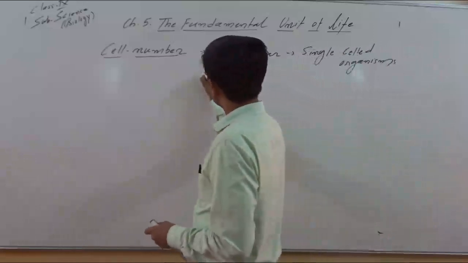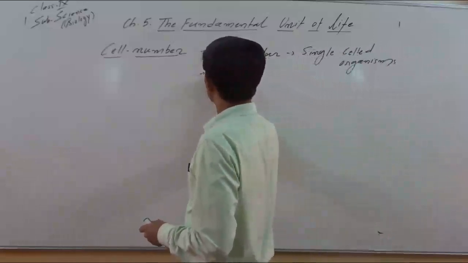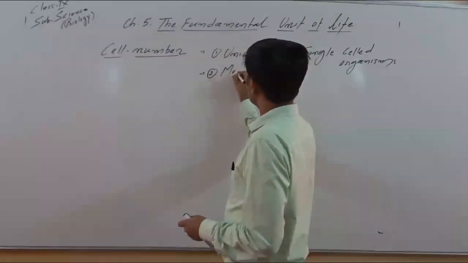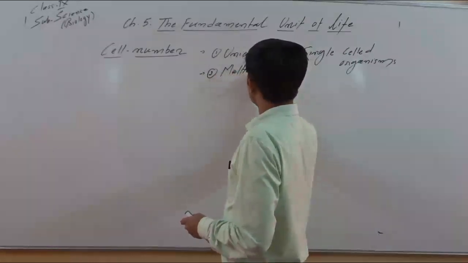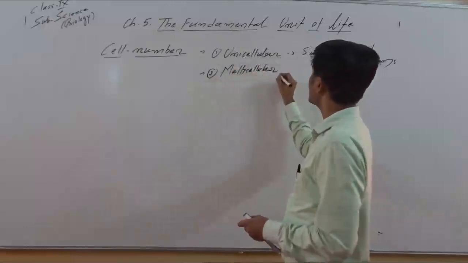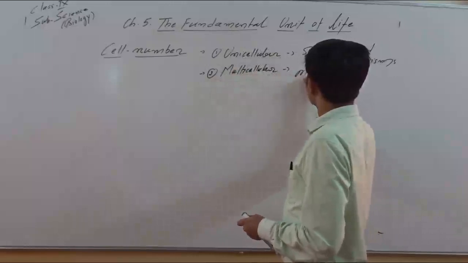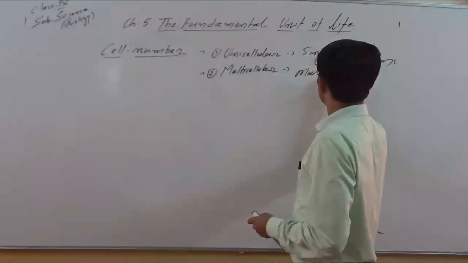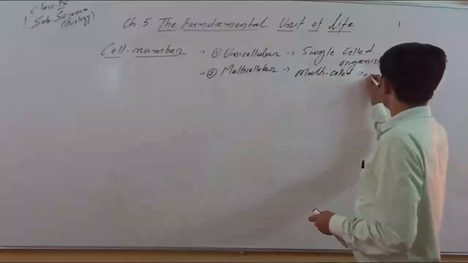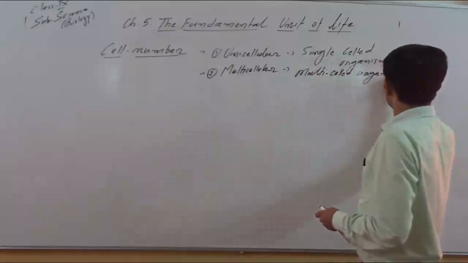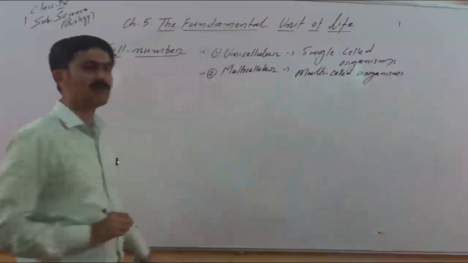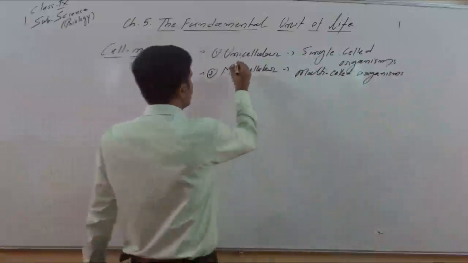Similarly, if an organism is made up of more number of cells, a large number of cells, then these are called multicellular. Multi means more than one. Multicellular organisms, or these are called multi-celled organisms. So on the basis of number of cells, we can classify organisms into unicellular and multicellular, right?